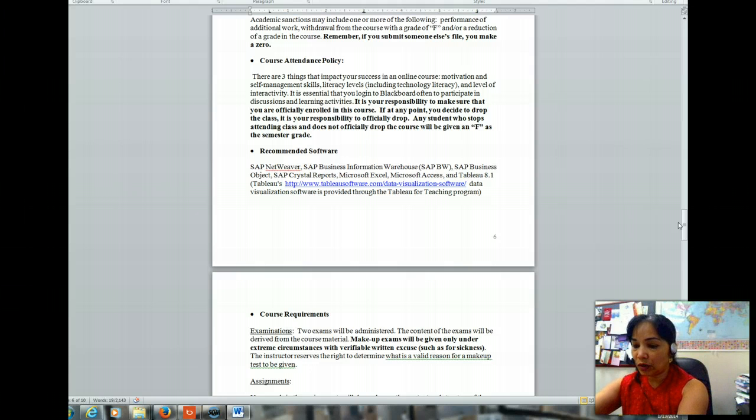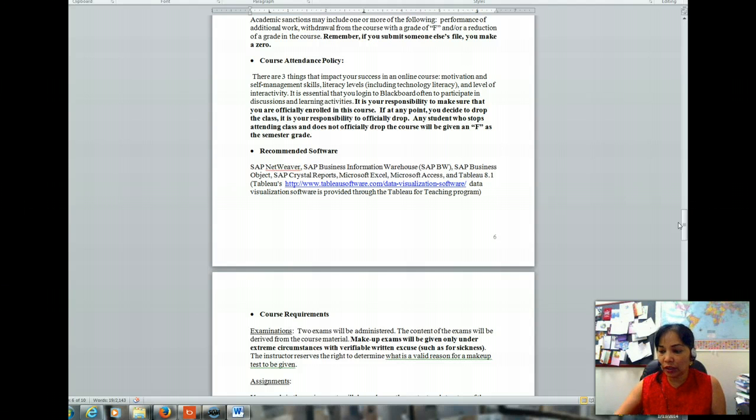These software are also available in the College of Business Lab in rooms 109 and 112. You can also use this software on your own home computer. They are all downloadable for free. Also, we will use Microsoft Excel and Access. If you do not have a copy of Access, you have to use the lab in the College of Business.